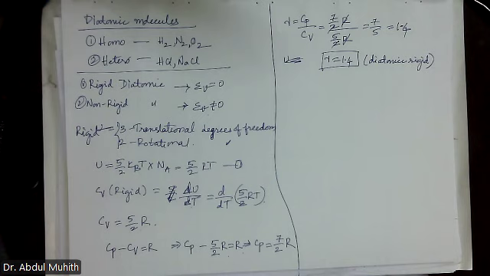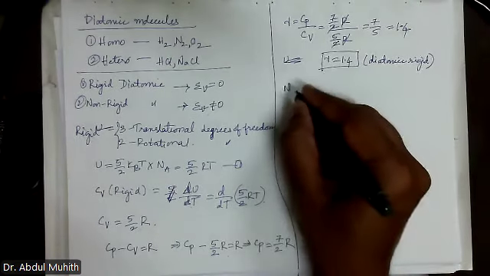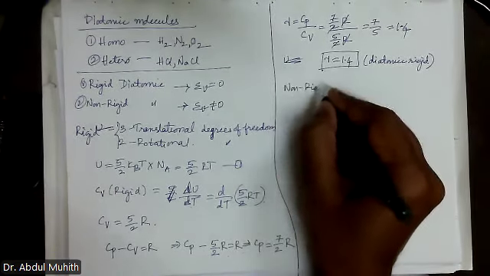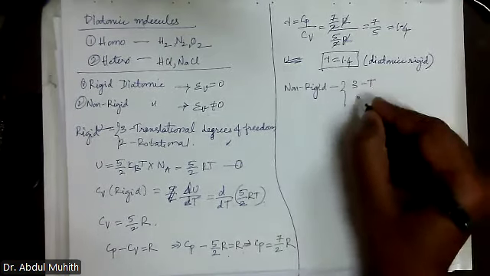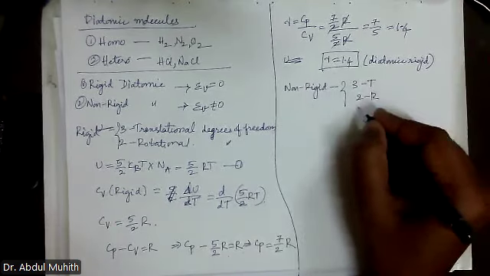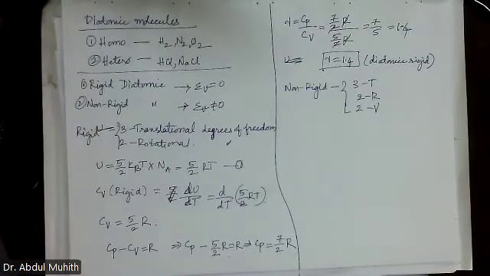Okay, now if we are going with vibration also, non-rigid. In non-rigid, what will happen? 3 translational, 2 rotational, and 2 vibrational. Total how many? 9 degrees of freedom. Is it clear? Total it will be 9 degrees of freedom.